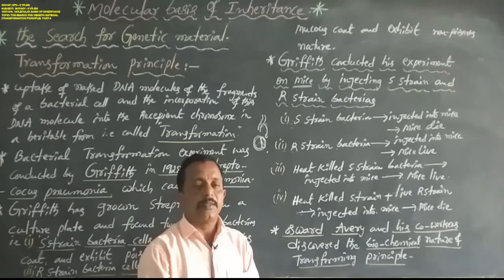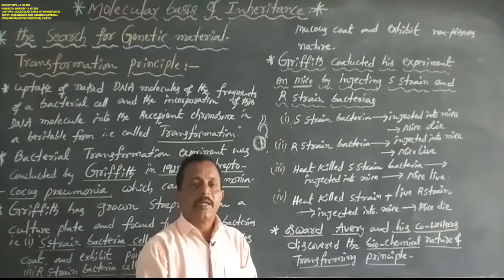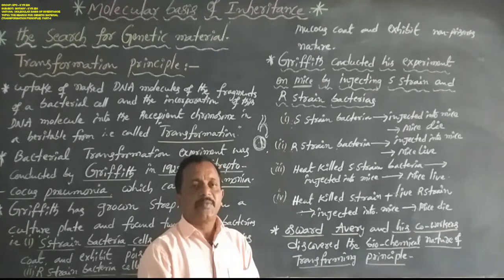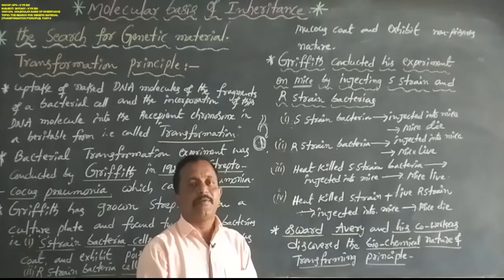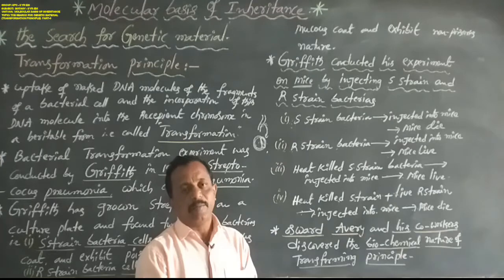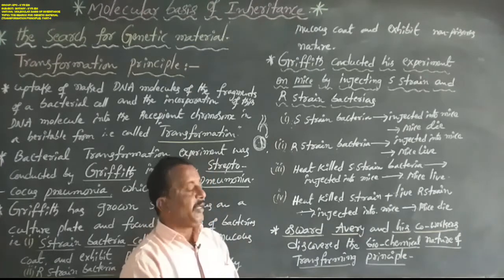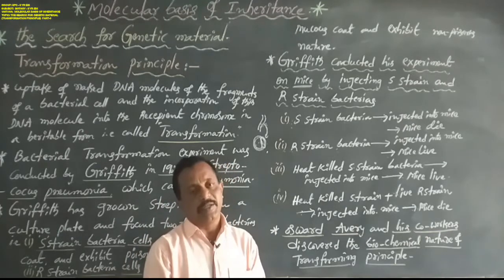These two are not transformation substances. But DNA is digested by DNase, and this inhibited transformation. DNA plays an important role in the transformation principle and acts as the hereditary or genetic material. Finally, Oswald Avery concluded that DNA is the genetic material.